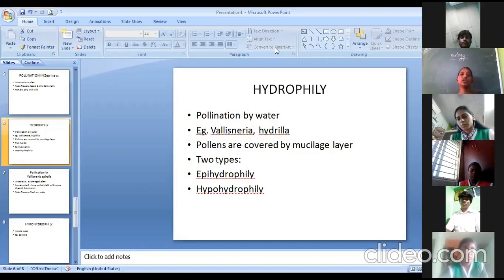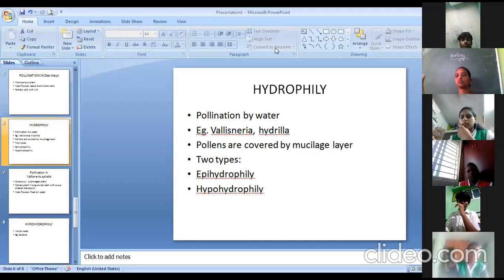If I'm going to take a hydrophilous plant, I have two different categories of hydrophilous plants. One is the plants submerged under the water, and the other is the free floating plants. We have categories on it. Some plants like Vallisneria and Hydrilla are found floating in the middle of the water. They are not 100% submerged plants. But we have something called Zostera, which is 100% buried inside the water.